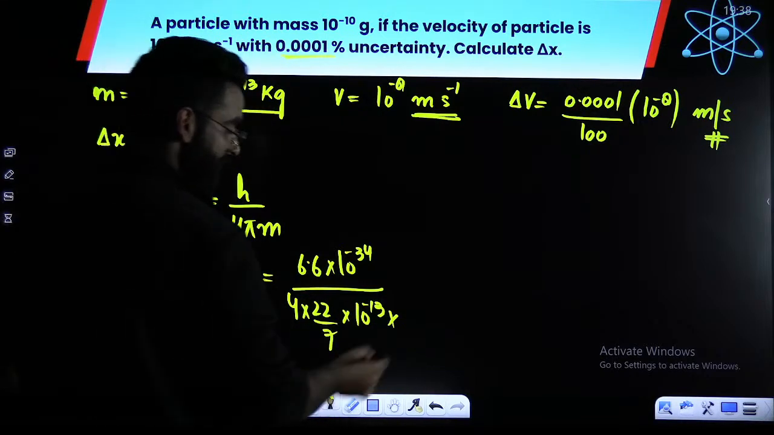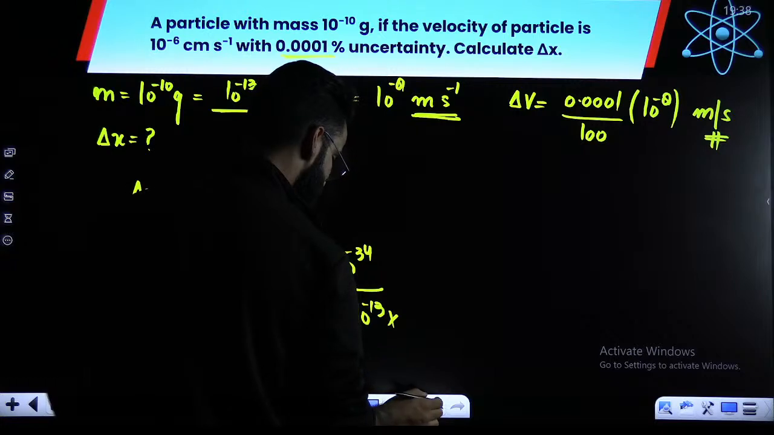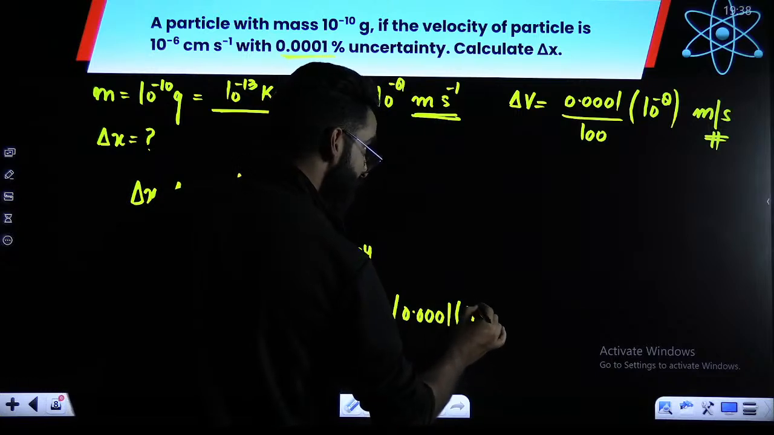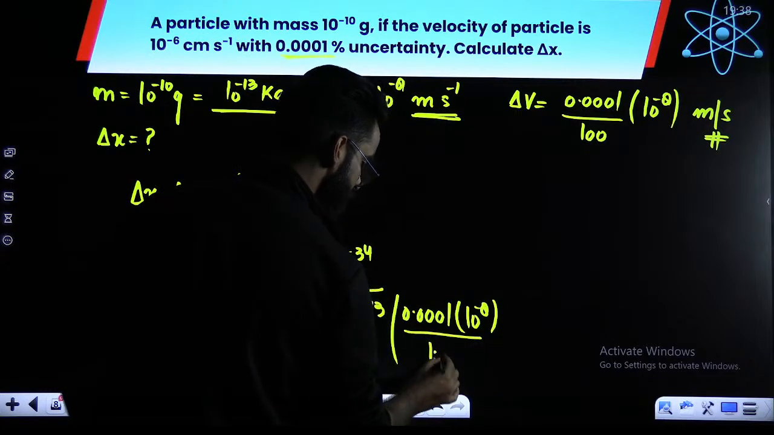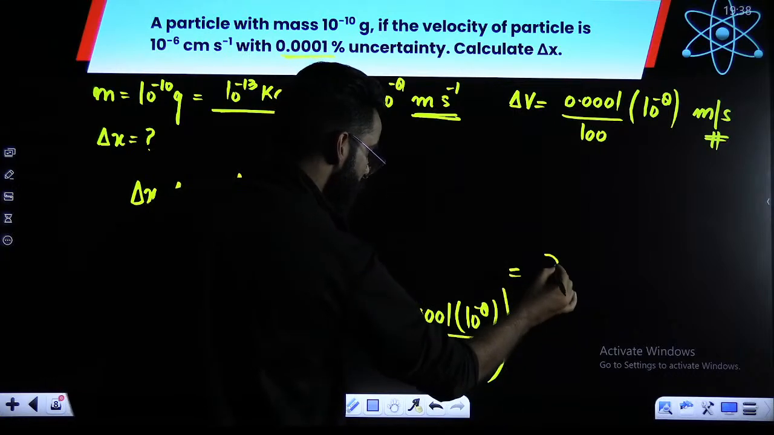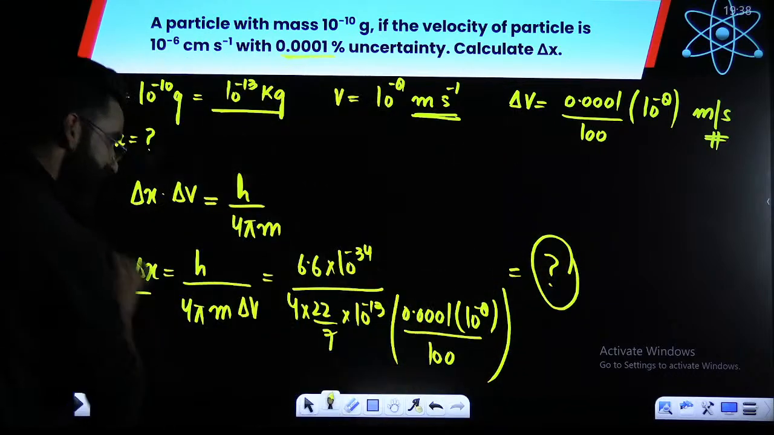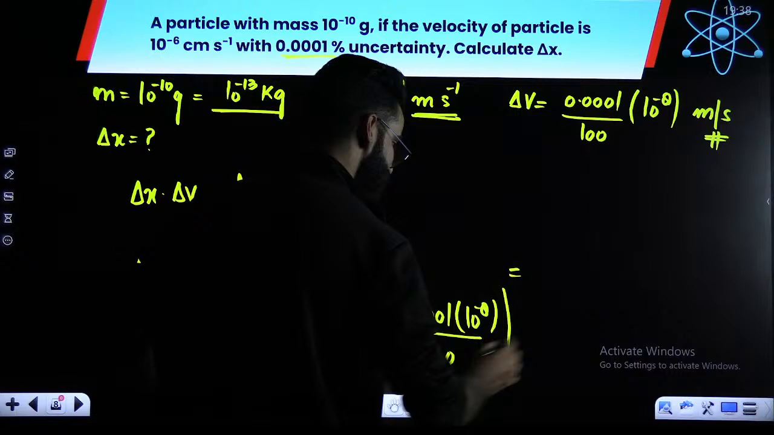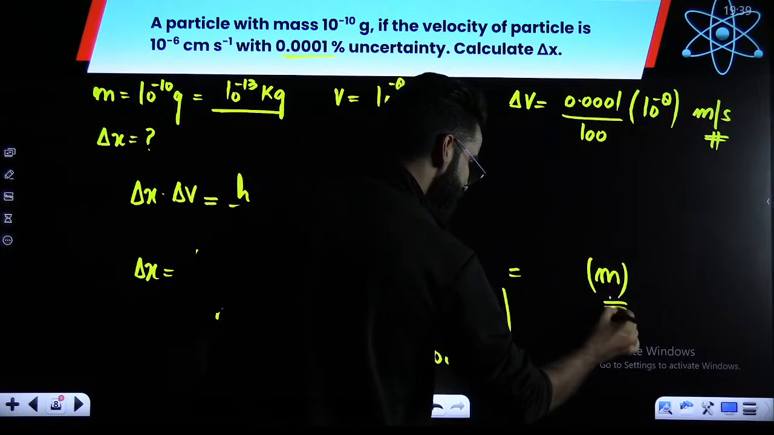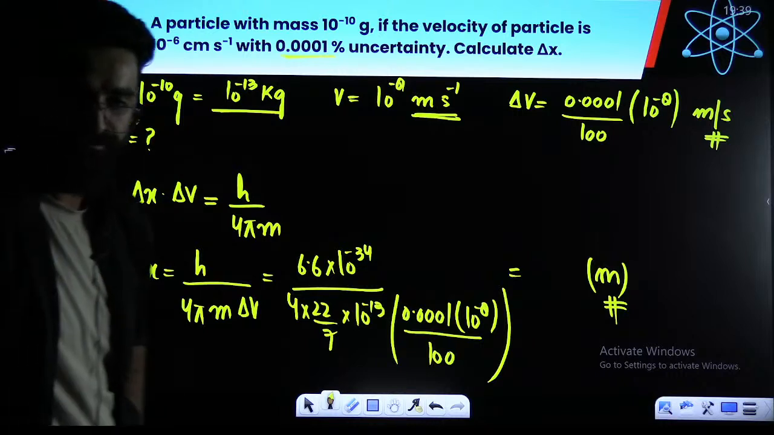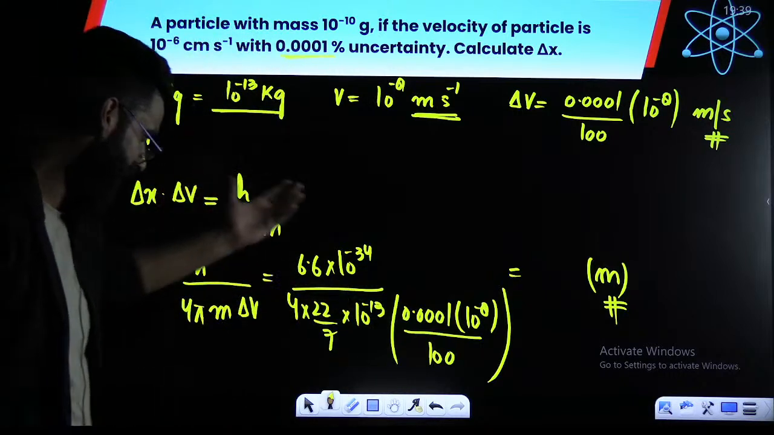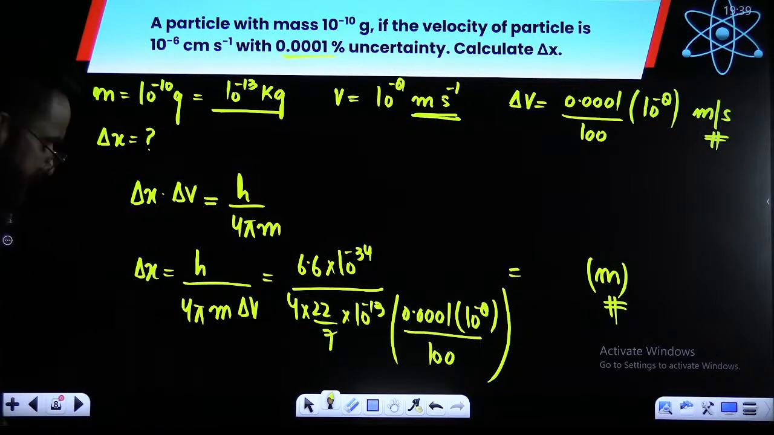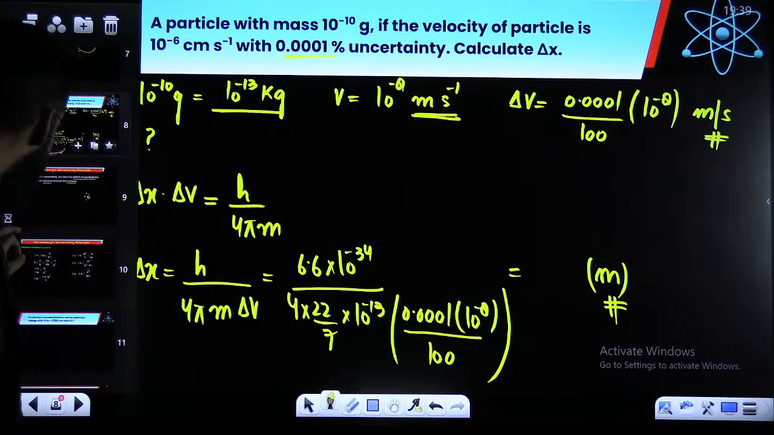And delta v, error in the velocity, is equal to how much? Error in the velocity is given to me as 0.0001 multiplied by 10 raised to the power minus 8 divided by 100. This is the term which you have to solve, and you'll be getting the error in the position as per SI system only, that means in meters. So this is the first type of question, which is directly formula based. Let's have a look at the second type of question that can be asked here.